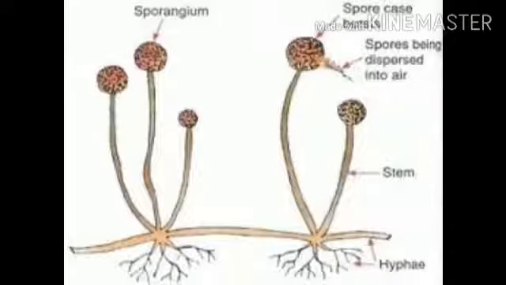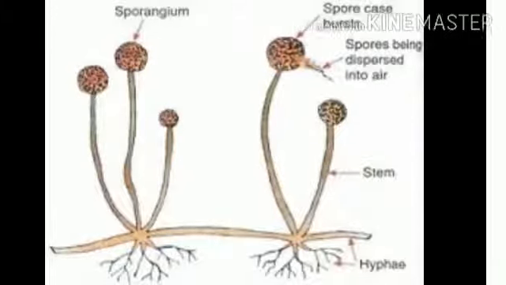Next type is spore formation. Here you can take an example of rhizopus, where spores are released from the parent body. There is a small structure called sporangium which contains spores, and in unfavorable conditions it protects these spores by the formation of a cyst. After that, in favorable conditions the cyst ruptures and releases spores from the sporangium, and each spore develops into a new organism.